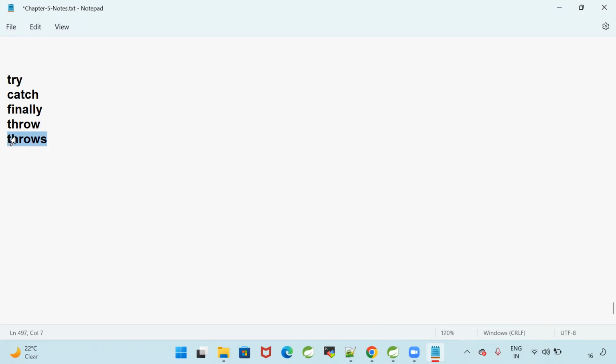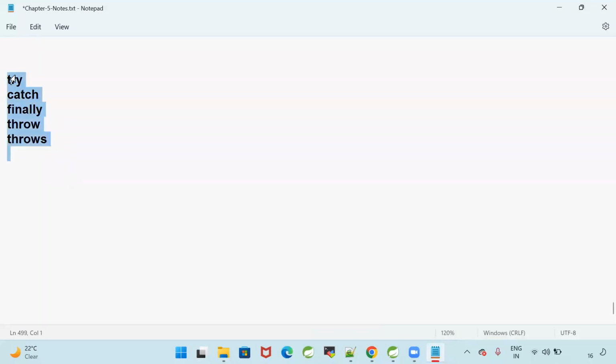What is the purpose of throws? It is used to ignore checked exceptions. What is the purpose of throw? It is used to create the exception. What is finally? Finally is used to execute some cleanup code. Irrespective of the exception, if I want to execute some logic, then I will go for the finally block. What is catch? Catch is used to catch the exception. What is try? To keep some risky code.